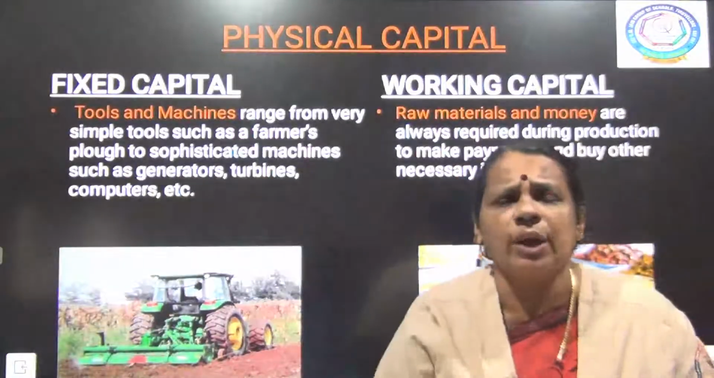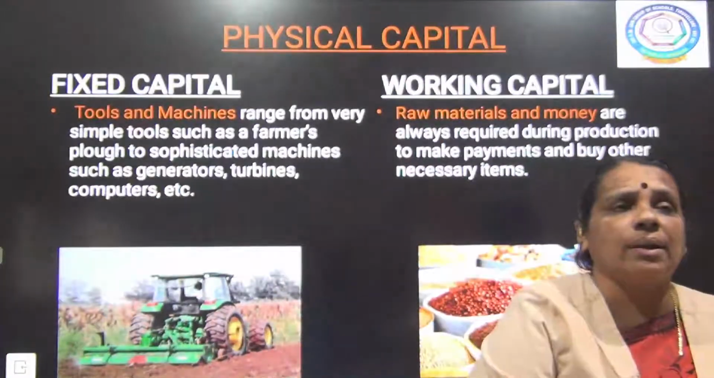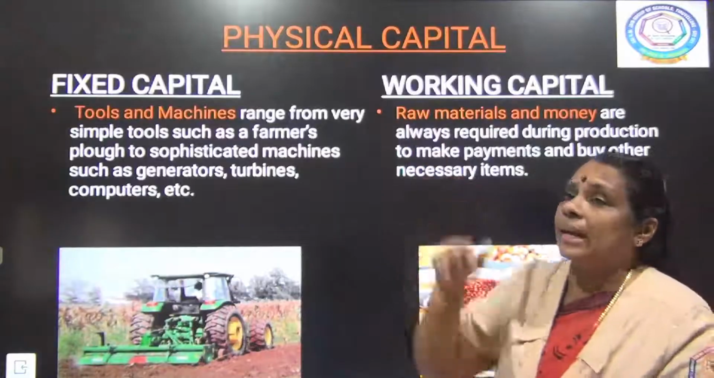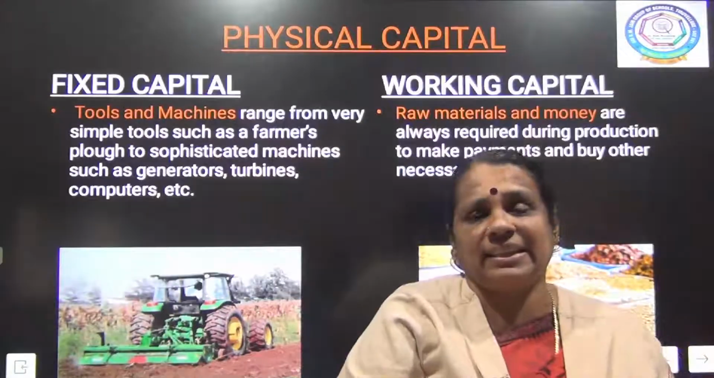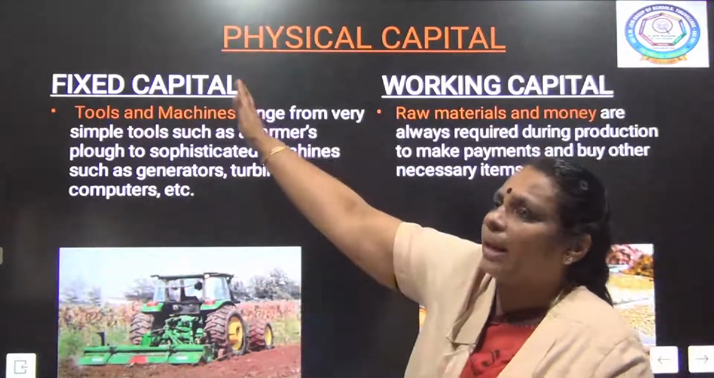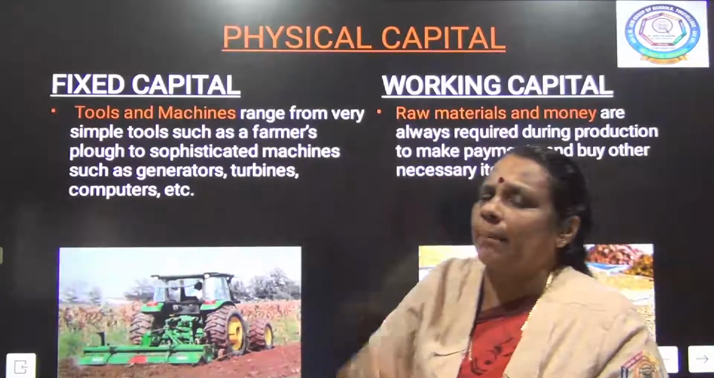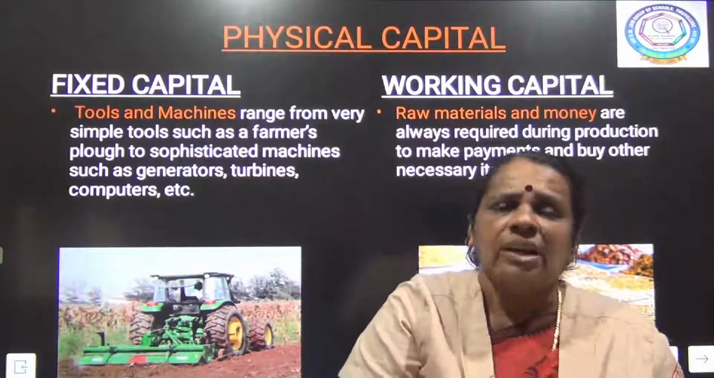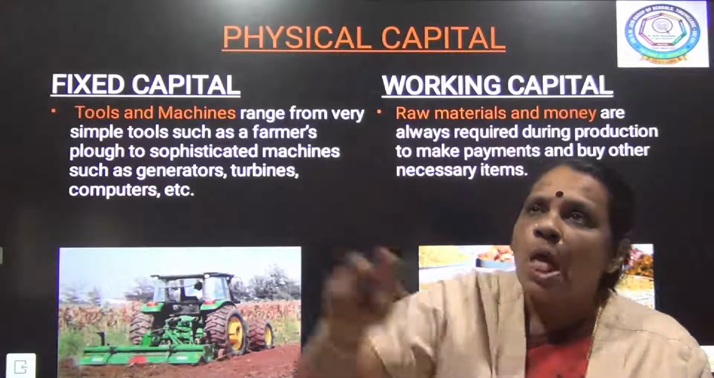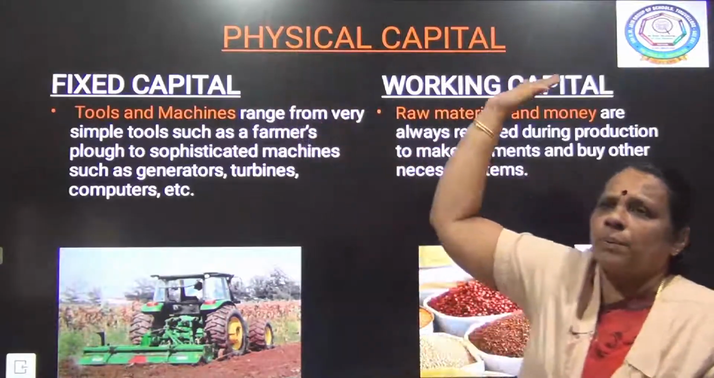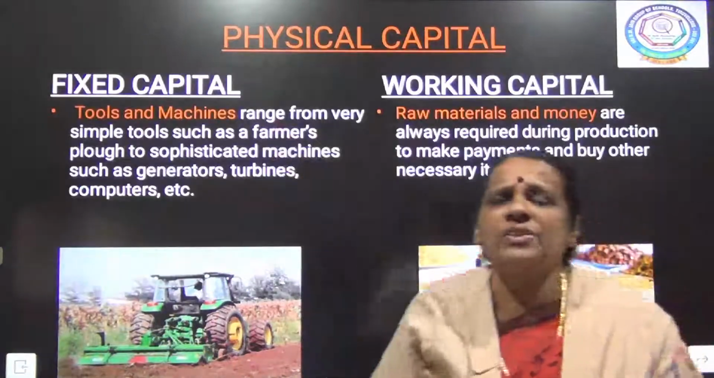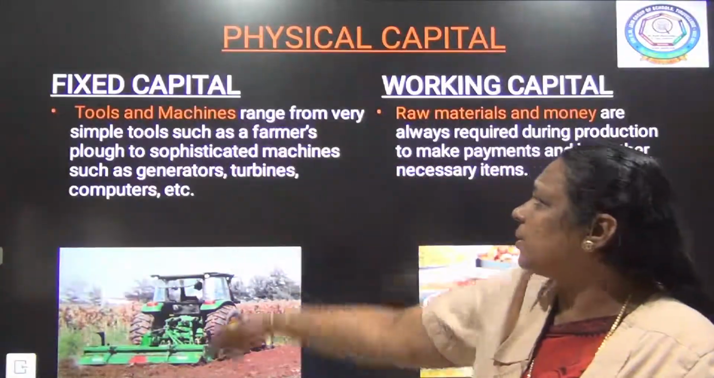The next one, we are going to talk about physical capital. Even in physical capital, there are two different categories: fixed capital and working capital. Physical capital is divided into two. One is fixed capital, another one is working capital. What is fixed capital? Tools and machines.